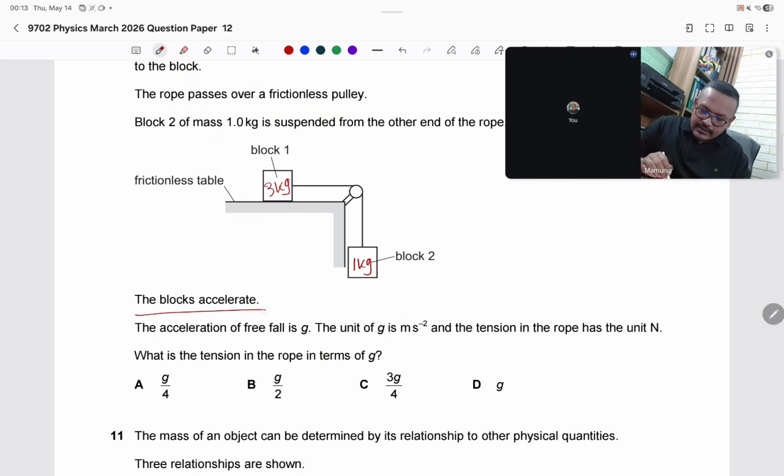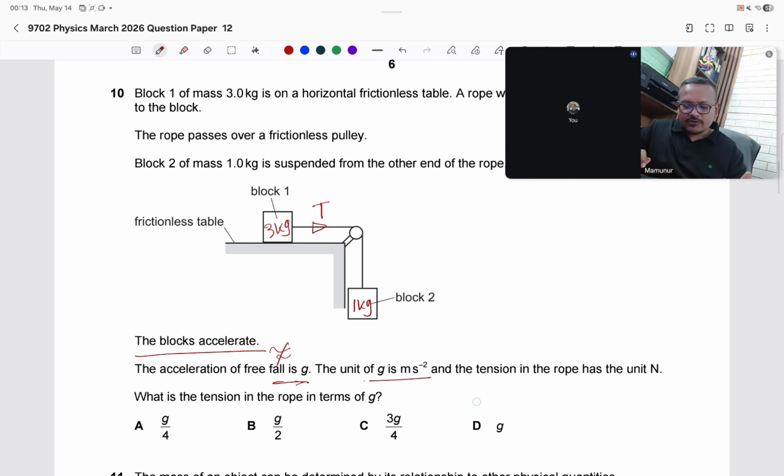Actually, the acceleration of the block is not equal to the acceleration of free fall, not equal to g. Don't be confused. The unit of g is meter per second square, and the tension of the rope acts only on this object. Here this is T, tension. What is the tension of the rope in terms of g?